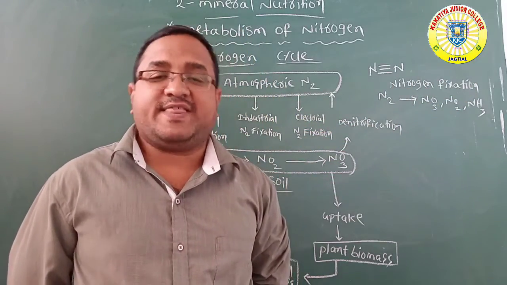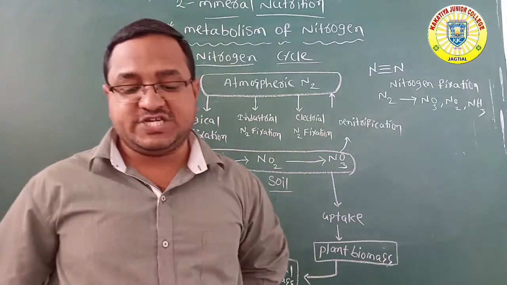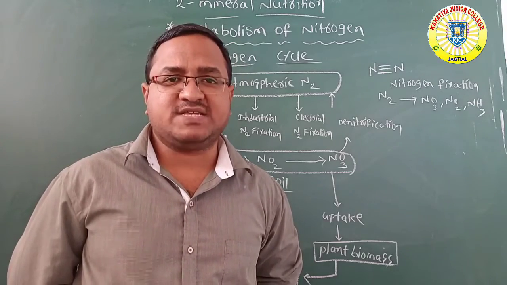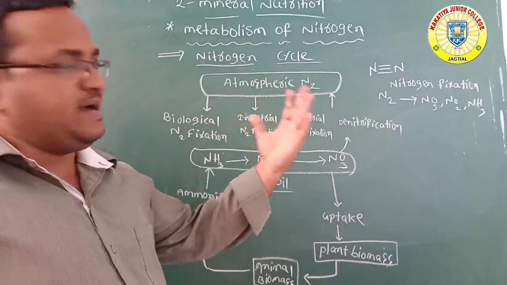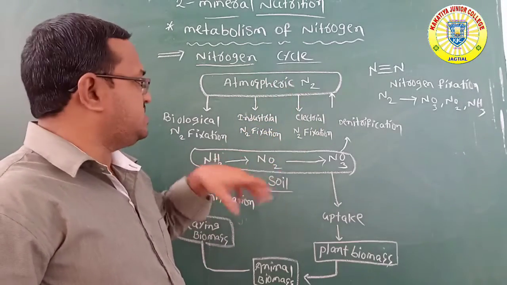There are other processes also. The industrial combustion process can also convert atmospheric nitrogen into simple forms. That is industrial nitrogen fixation.